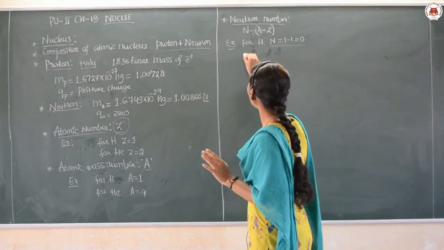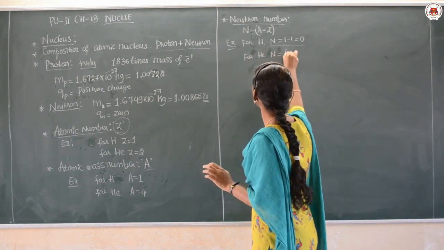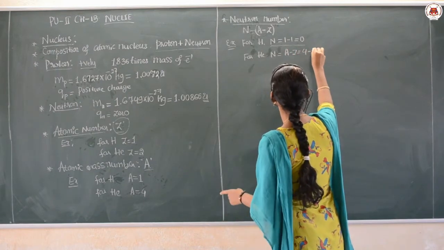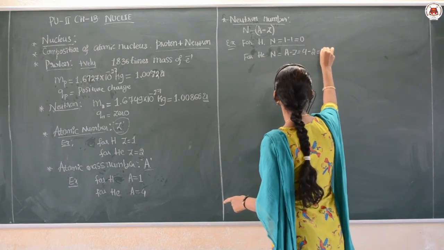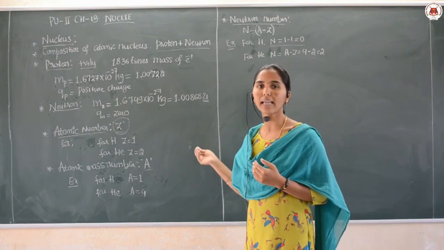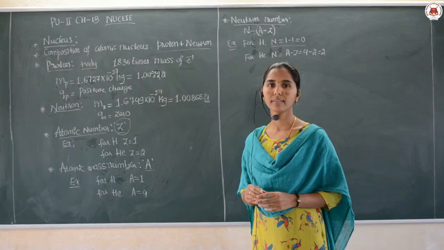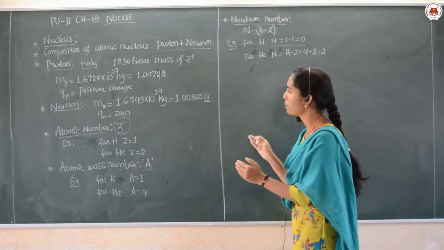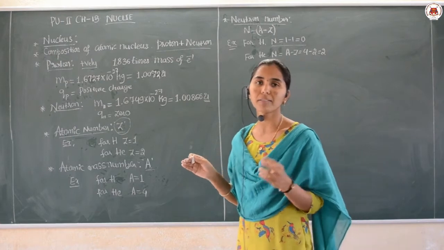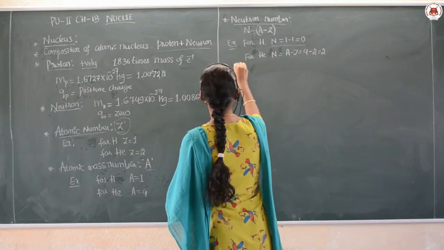Okay. Then for helium, n is equal to A minus Z. A is how much? 4, and Z for the helium nucleus is 2, so the neutron number is also 2 here. Like that, for the respective nuclei, we can calculate the number of neutrons present in the nucleus. Next, these are the basic concepts of the nucleus and the particles present inside the nucleus. Then basically, a nucleus of an atom is represented as,